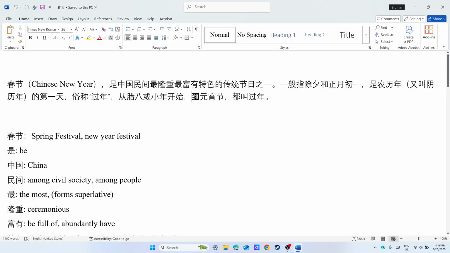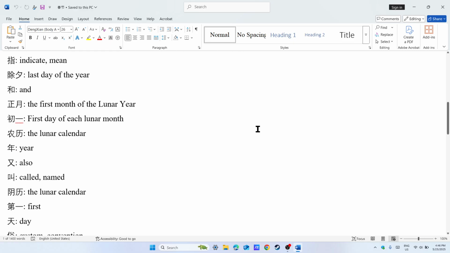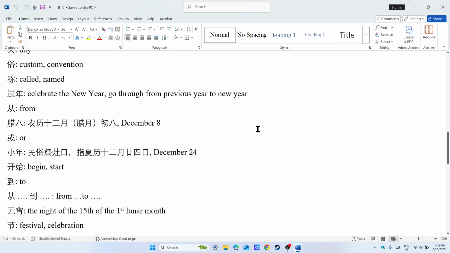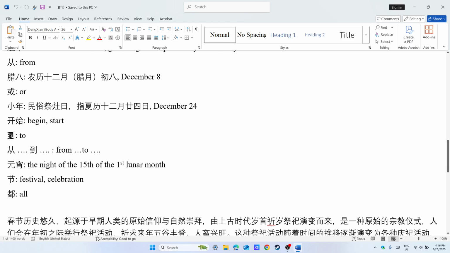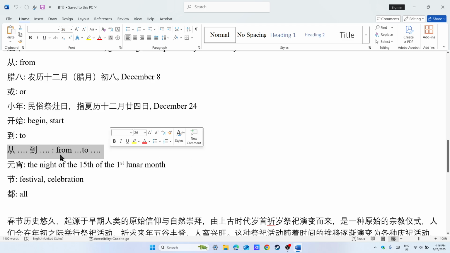And 到 here is to. From 从 到 is equivalent to the English from to. 从 blah blah blah 到 blah blah blah is equivalent to English from blah blah blah to blah blah blah.